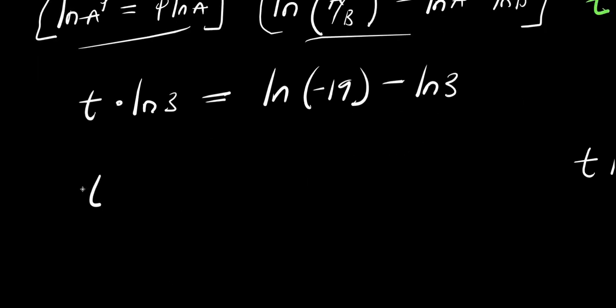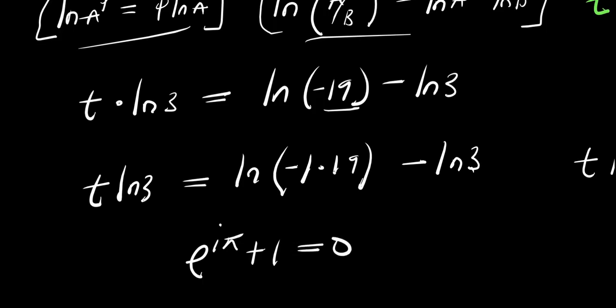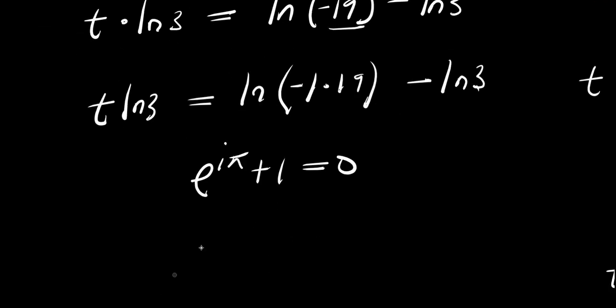So this is t times natural log 3 equals natural log of this. I can express this as negative 1 times 19 minus natural log 3. Now remember, e power i times pi plus 1 equals 0. And this means that e power i times pi equals negative 1.